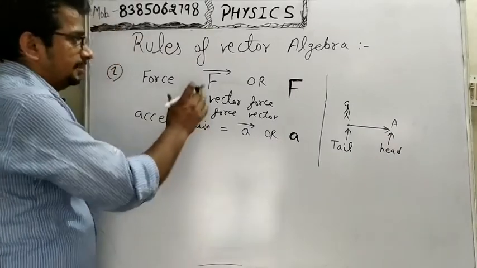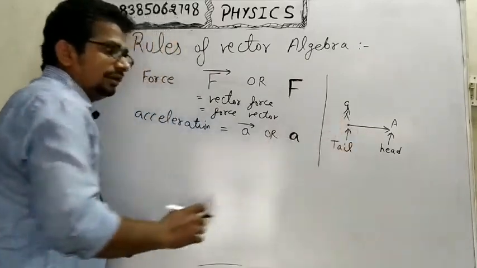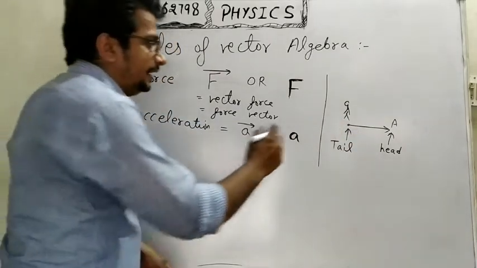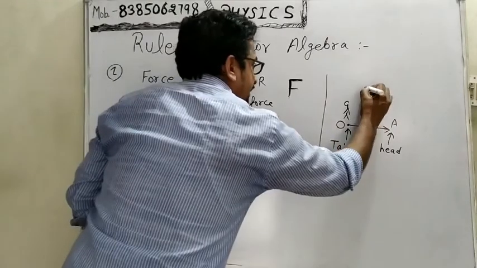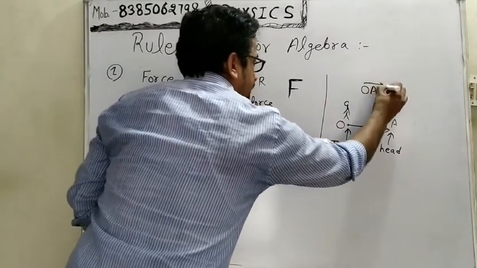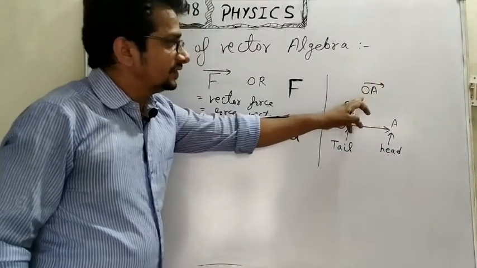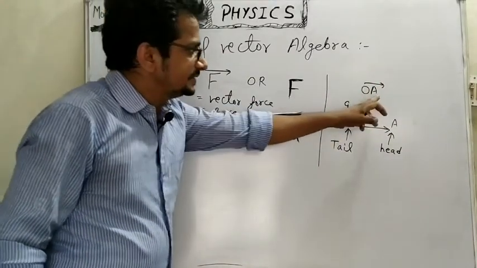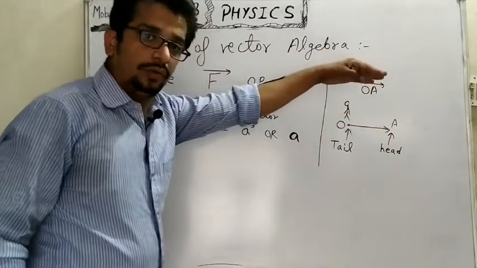It is the mathematical expression of the vector and it is a graphical representation of the vector. If this point is O, then we write the vector OA. The first letter shows the initial position, the second letter shows the final position, and we draw an arrow on them.